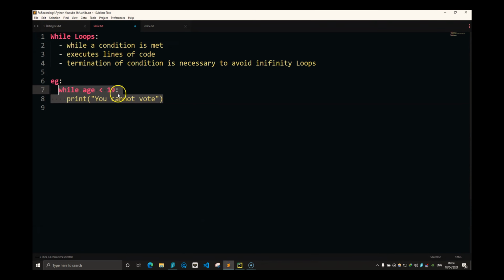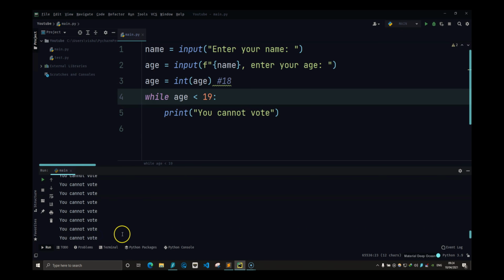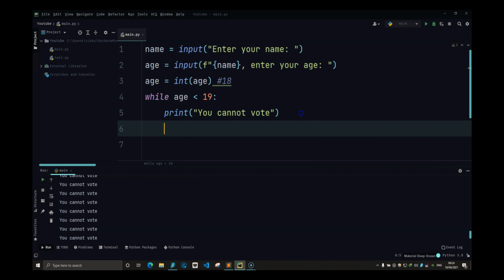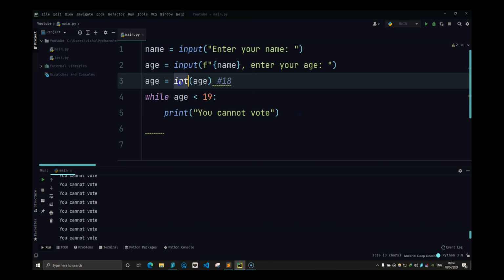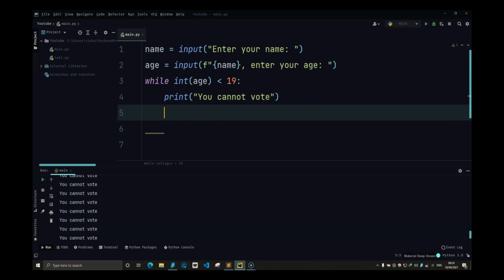And that is why termination of condition is necessary, which means that after you do this, I will stop it over here, and this exit code of -1 is bad. You should always have an exit code of 0. But here what I will do is change this int of age over here, so I don't have to take the integer again, and I will take this line of code and put it out over here again.